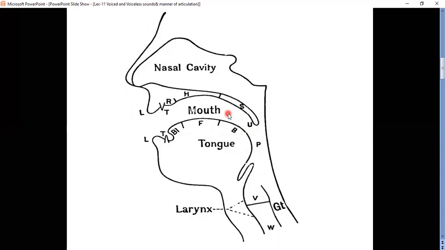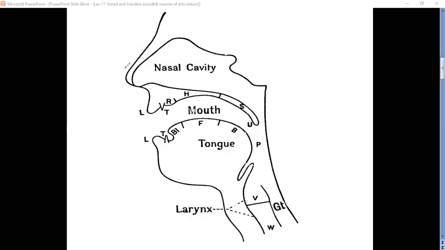When the air is flowing like this, if we stop the air at any place, then it is called obstruction or stoppage.